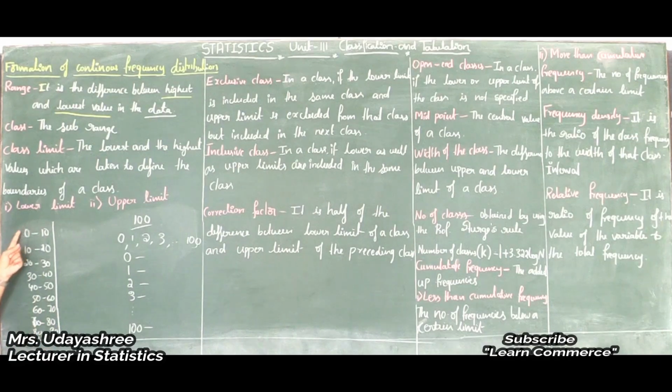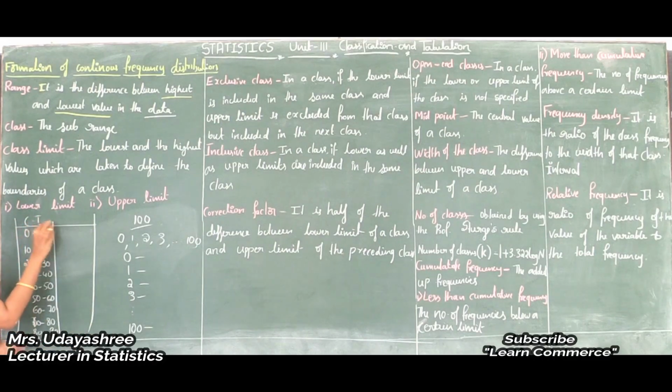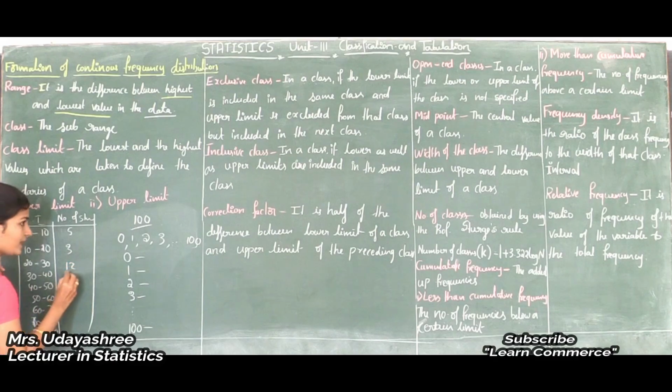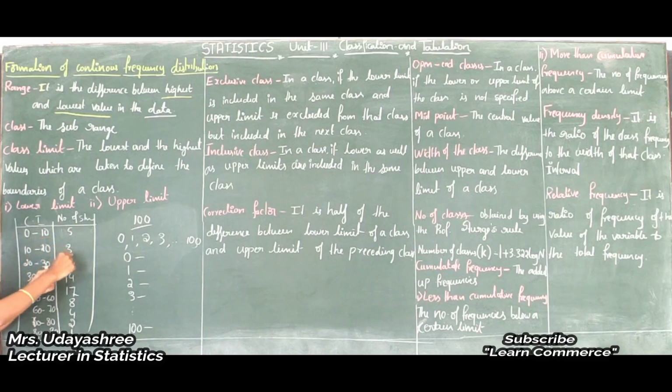Your students may score 0 to 100 marks, and here we can write, this is the class interval, and here we can write number of students. Here I will write 5, 3, 12, then 4, 14, 17, 8, 4, 2, 1, 1. So it means 5 students scored 0 to 10 marks. Then 3 students scored 10 to 20 marks. Then 12 students scored 20 to 30 marks.